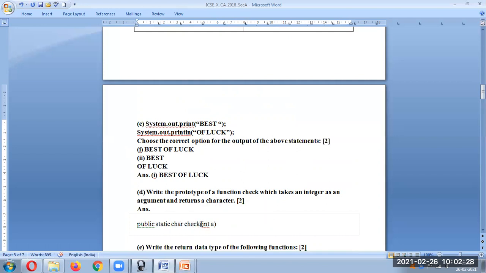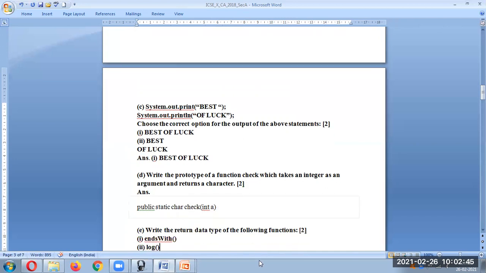Okay, what is going to be passed to it? Here we'll write bracket, int a. And then what it is going to return, it's going to return a char. You may write it static and whatever the other access specifier also. Even if you write this much is enough. Write the return data type of the following function.